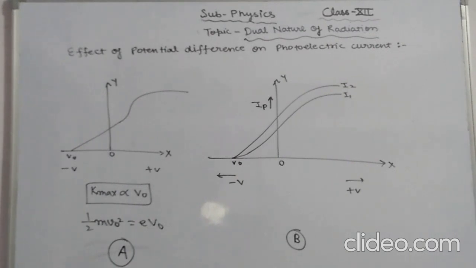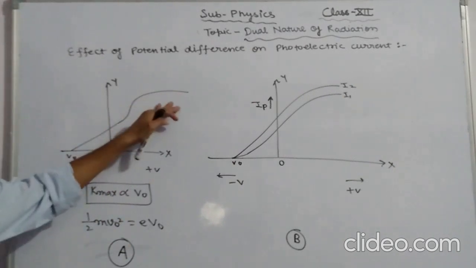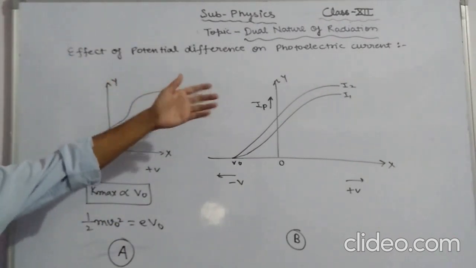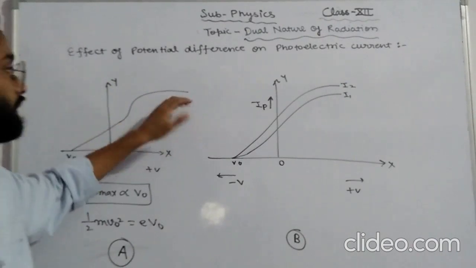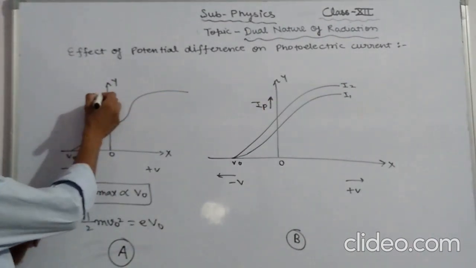This maximum current is known as what? Saturation current, as it is shown here. Saturation current will not increase with the increase in positive potential further, as it is shown here.